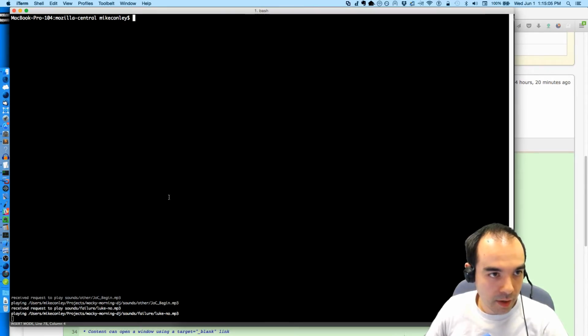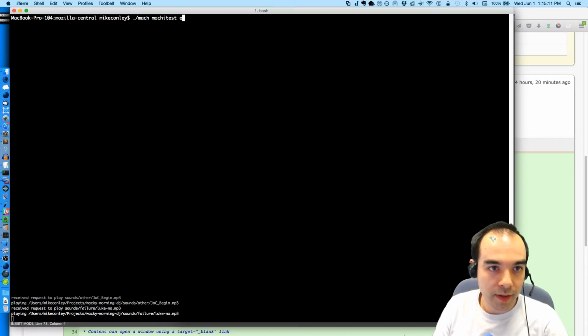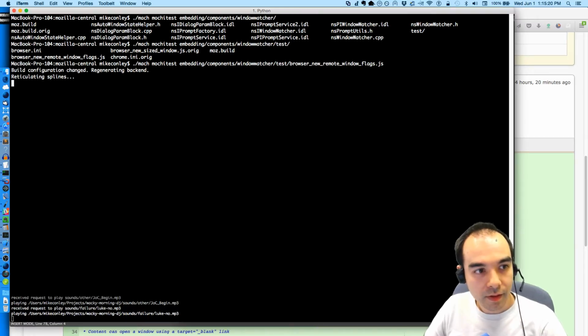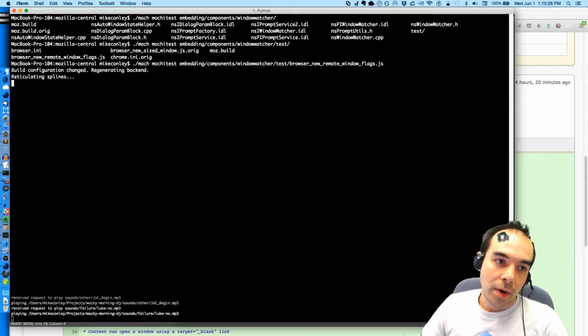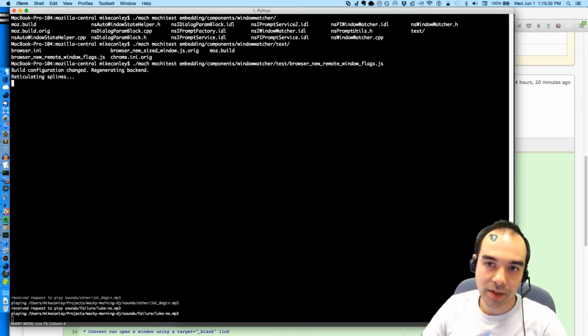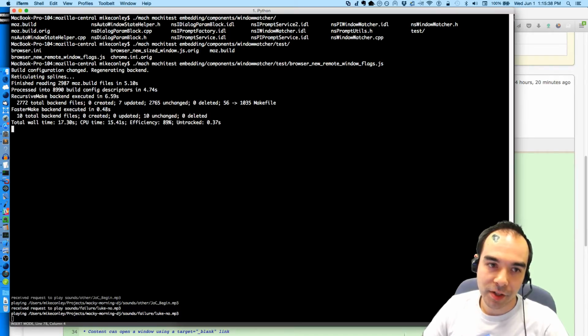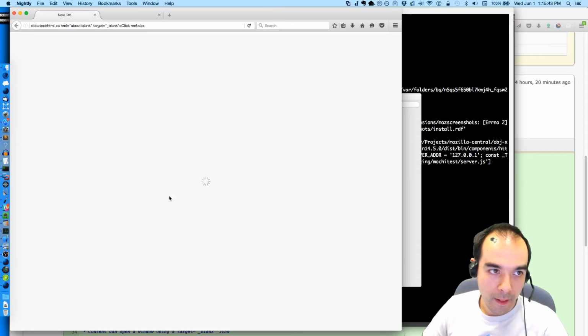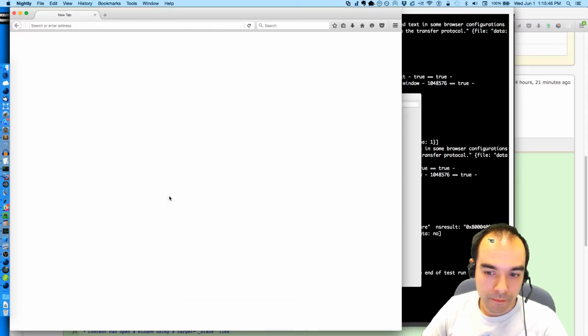Let's just make sure that the test still runs. Mock, Moki test, embedding, compose, window watcher, tests, browser, new remote window flags. Now, because I went back into the tree, I don't want to have to do a full rebuild. Some of the later patches changed some things pretty substantially, and that would probably require a full rebuild. But maybe I can get away with not doing a rebuild here.